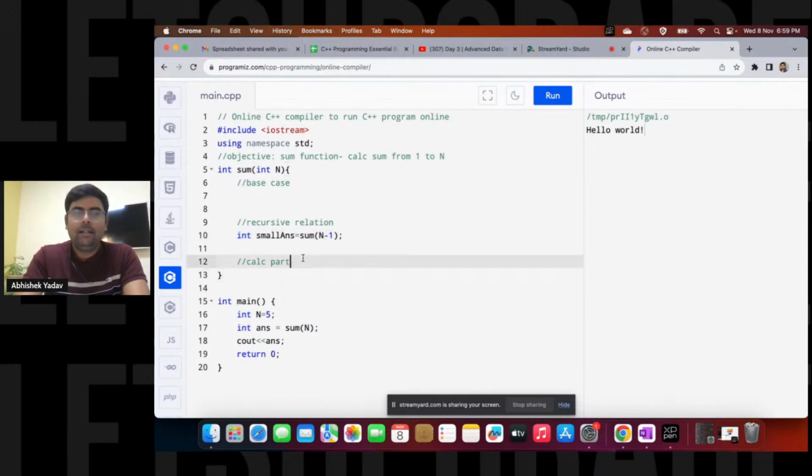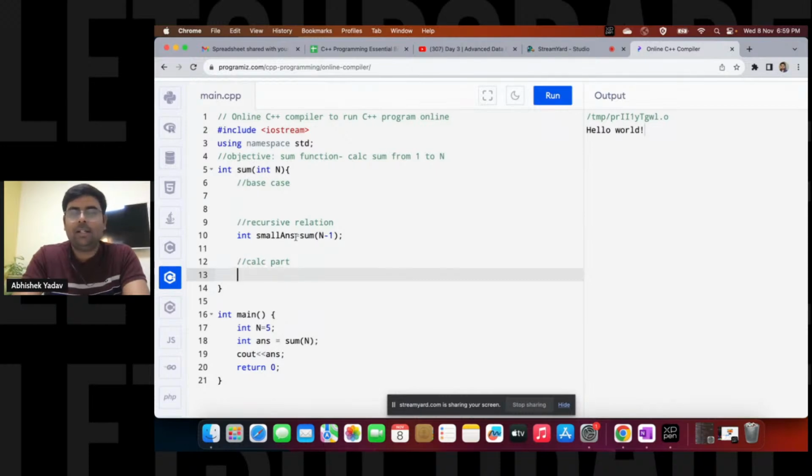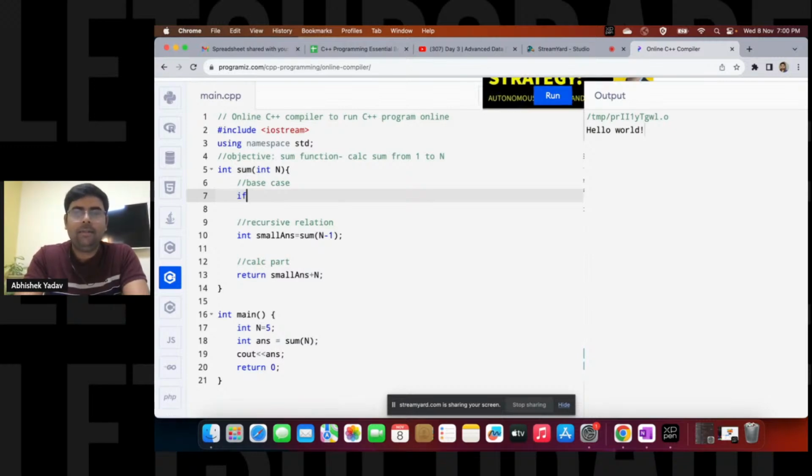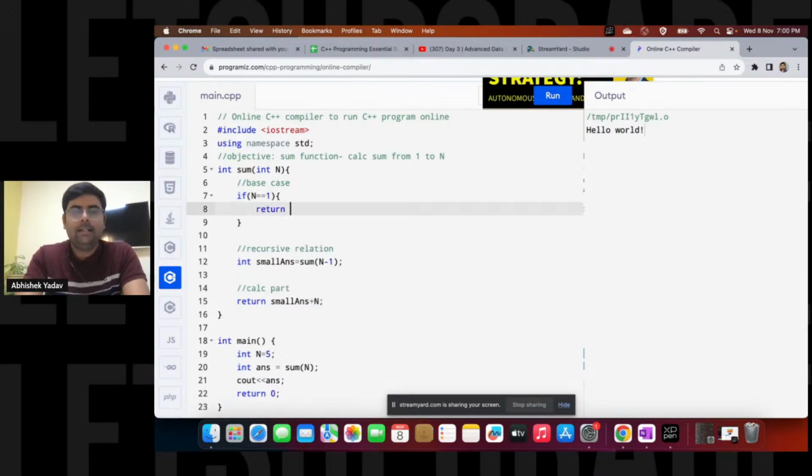After that, I will get the answer of the small and similar subproblem, right? So to this answer, I will add plus n, that is small answer plus n here, and I will get the answer of the bigger problem statement, right? And the base case is what? When I have to stop my recursive call. That is, if n is equal to 1, then I already know the answer, that is 1. Sum of natural numbers from 1 to 1 is 1 itself, right? So let's run the code. Let's see whether we are getting the correct answer or not. You can see, guys, we are getting the correct answer, that is 15, getting printed on the output screen, right? This is clear now.